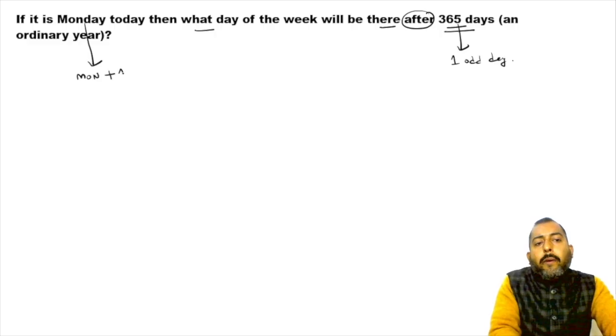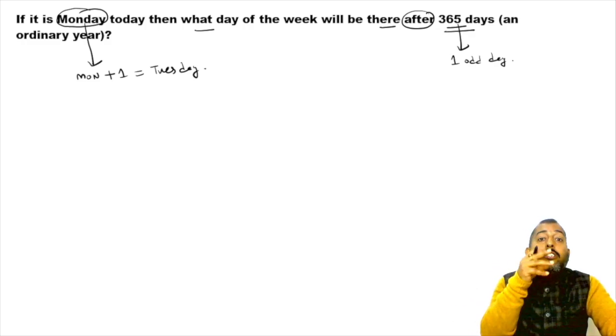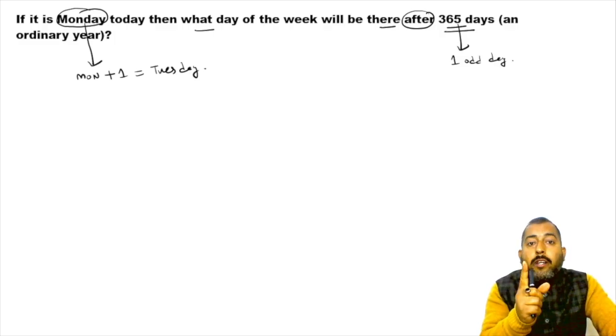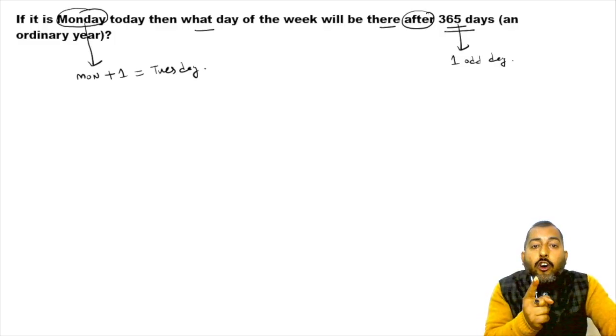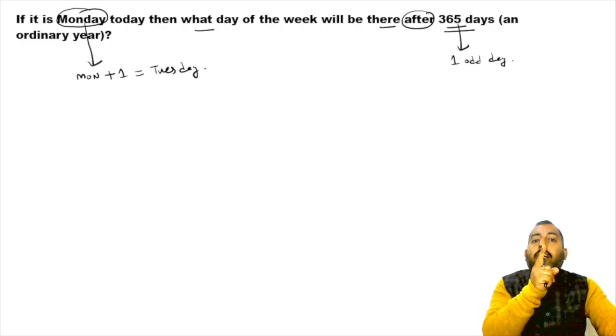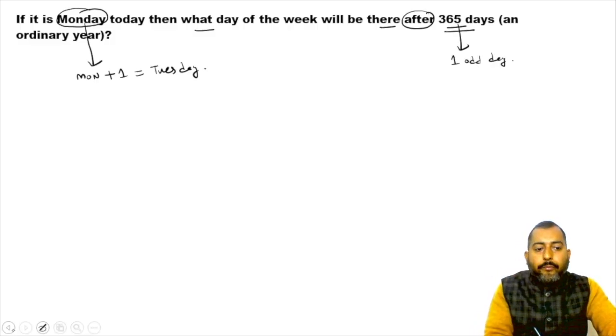So after 365 days, the day will be Monday plus 1, because over here the reference is Monday. Monday plus 1 is Tuesday. So if it is Monday today, after 365 days Tuesday is going to be there, because 365 is one normal year, one ordinary year. In one ordinary year, we have one odd day. So that is why our reference, which is Monday, plus 1, where 1 is the number of odd days, the answer is Tuesday.